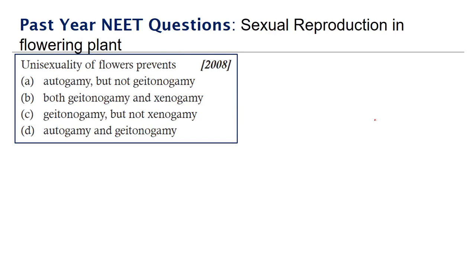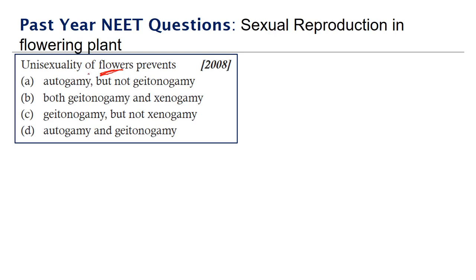Unisexuality of flowers prevents: autogamy but not geitonogamy; both geitonogamy and xenogamy; geitonogamy but not xenogamy; autogamy and geitonogamy. We know the statement that unisexuality of plants prevents both autogamy and geitonogamy. This is a very tricky question, but here they have given the unisexuality of flowers.